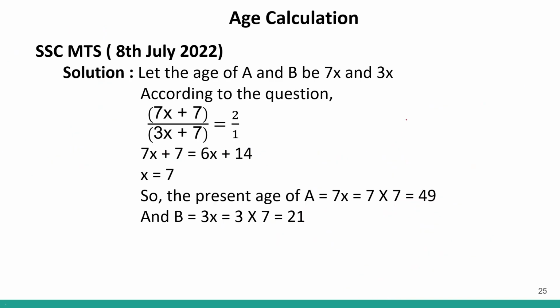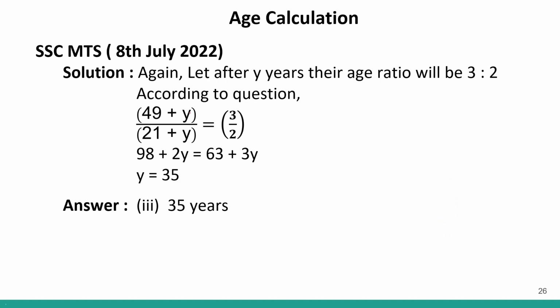Here is the solution. So basically we have taken their ages to be 7x and 3x. So 7x plus 7 gave me 2 and 3x plus 7 gave me 1. Based on this, we found the value of x. Now, based on the value of x, we found the present ages of A and B, that was 49 and 21. Now, we had to find the number of years after which their ratio will be 3:2. So, after solving this equation, we found the value of y to be 35 years.